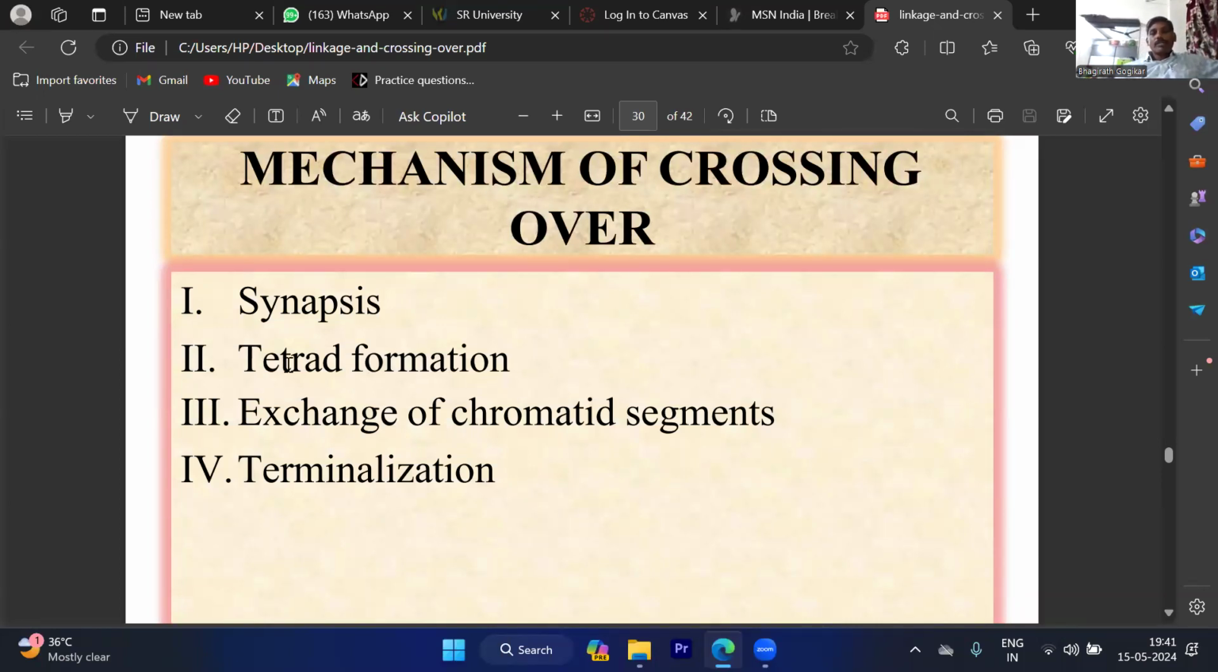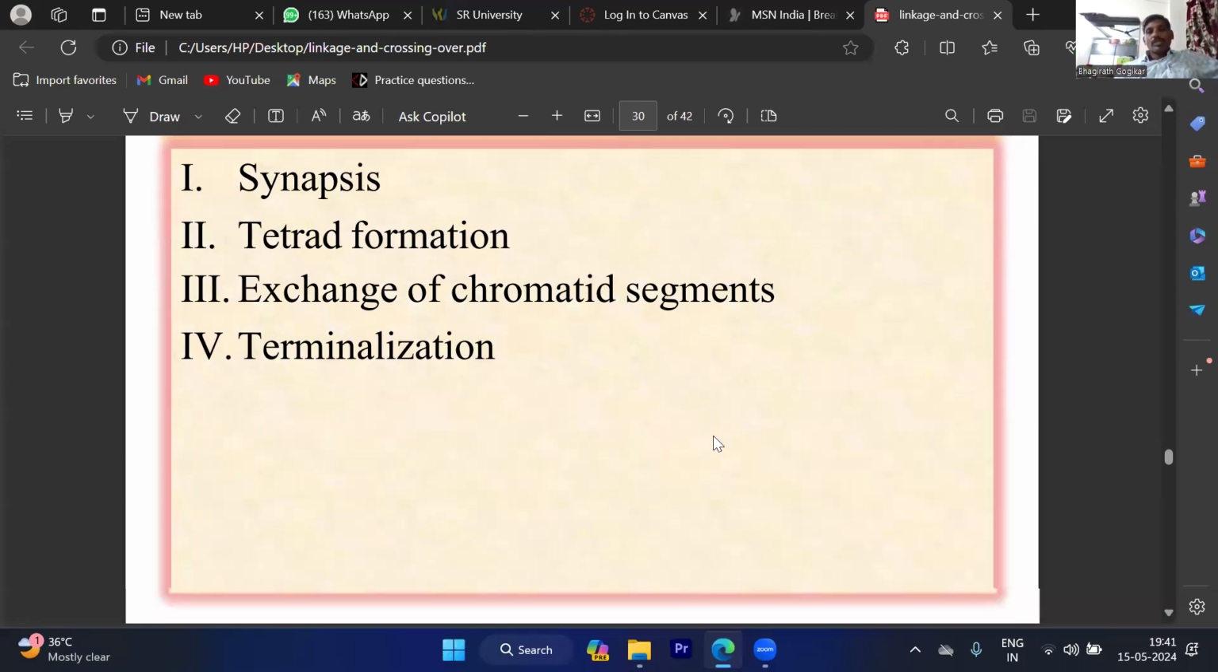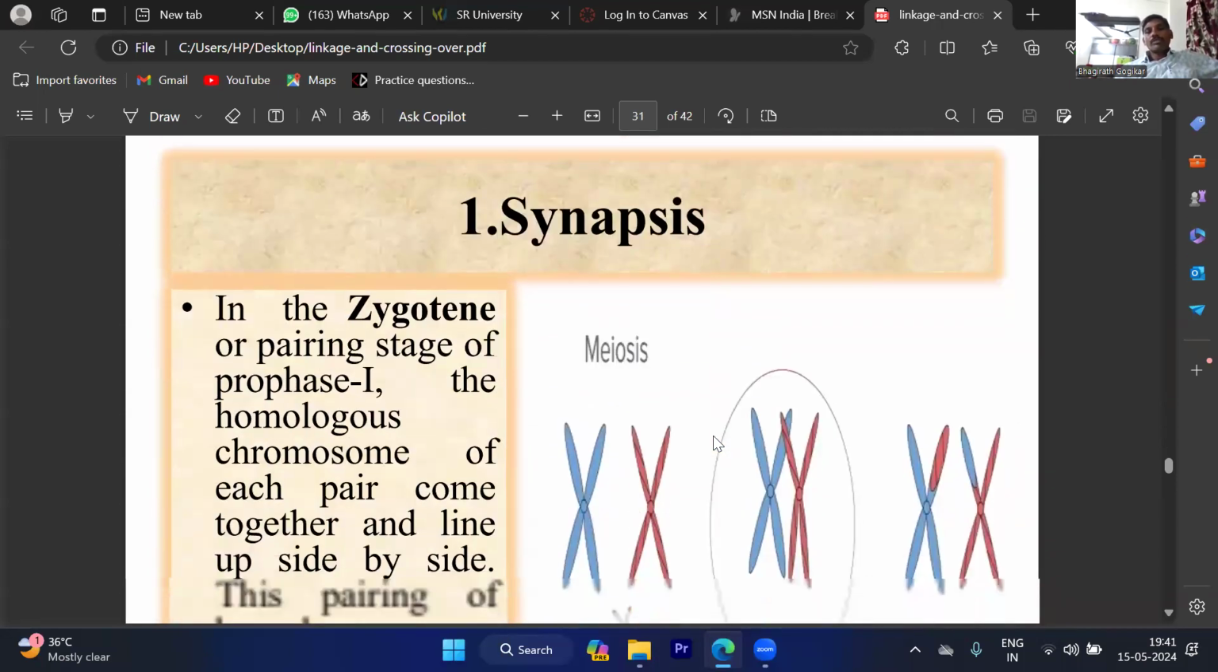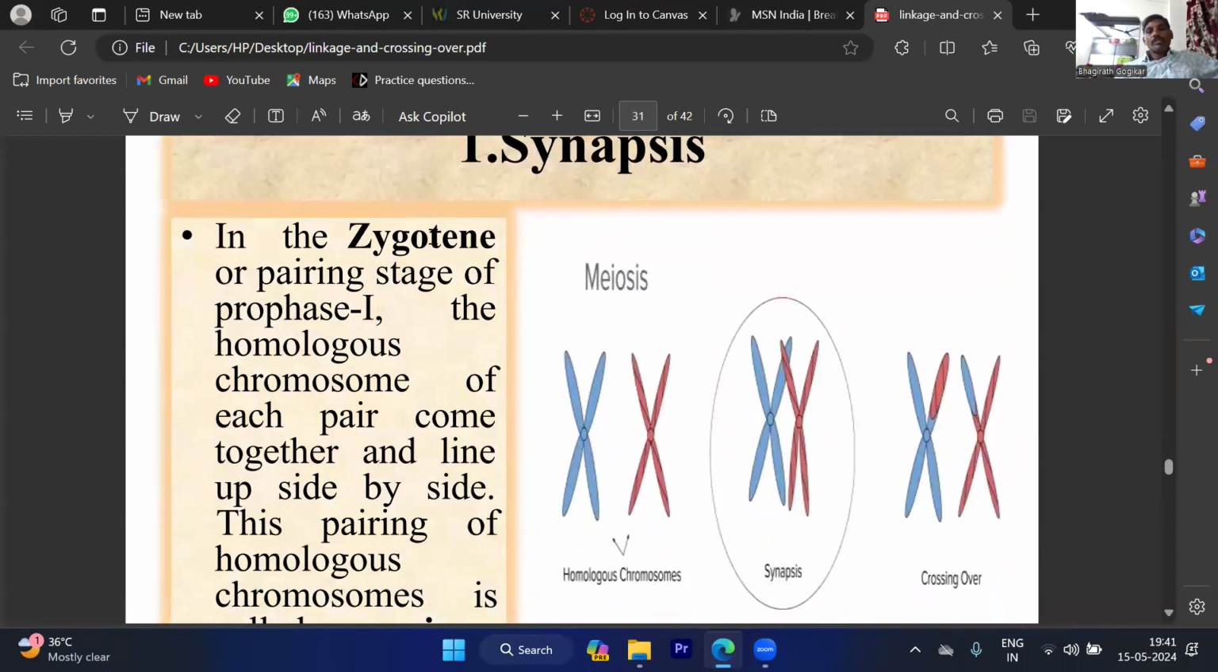In the pachytene, before the pachytene tetrad formation takes place. Tetrad means four chromatids are present in a homologous chromosome pair. So the two chromatids of a homologous chromosome are called a dyad. So in this way, dyad plus dyad, okay, that is called tetrad. Exchange of chromatid segments takes place in the pachytene, and the terminalization process you also know very well. So this is zygotene, pachytene, diplotene, diakinesis. We know that